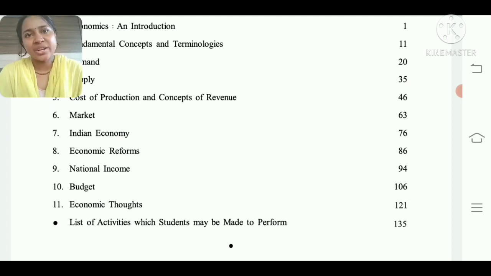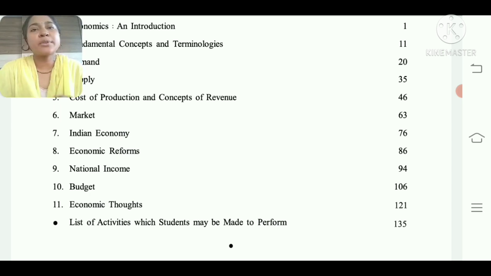Then it is national income. By national income, you can get an idea: the overall income of the nation is considered national income. How is the national income calculated? What are the topics of national income? All those factors we are going to see in chapter number 9.